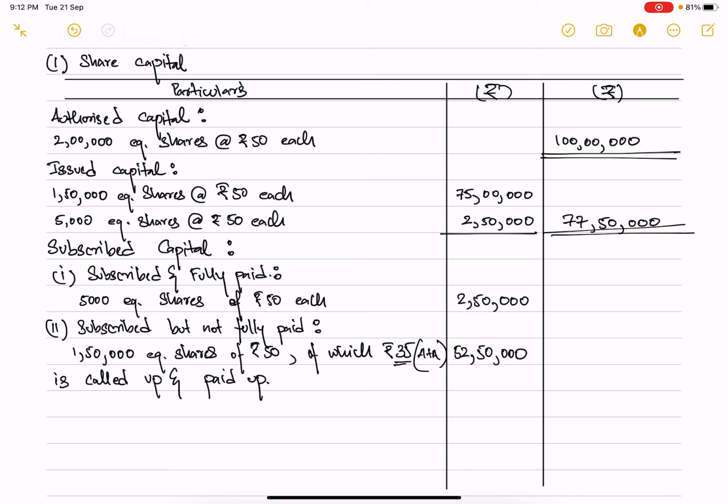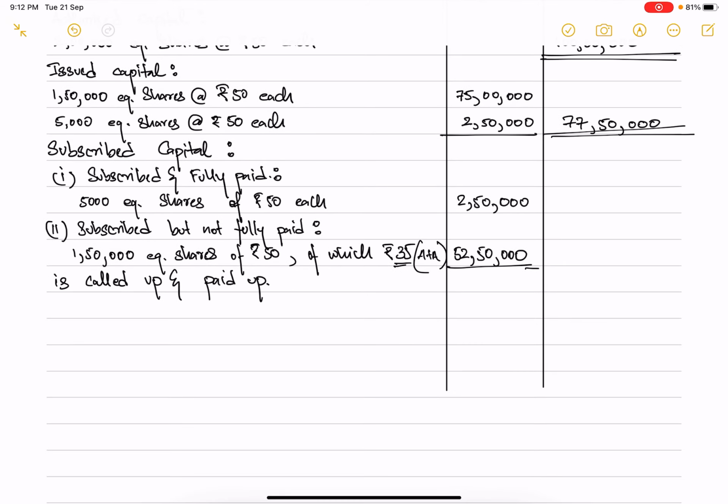Now only these two pieces of information about subscribed capital are supposed to be entered under the head of subscribed capital. If you total it up, the total will be 55 lakh rupees.